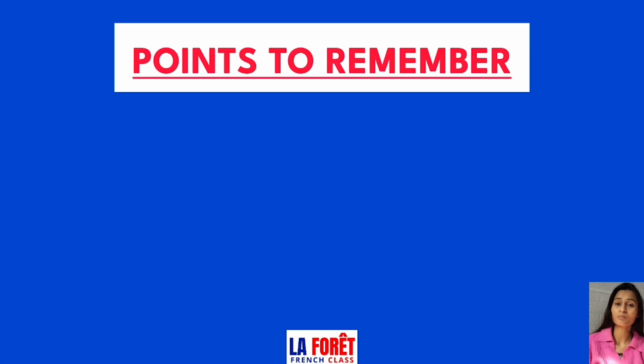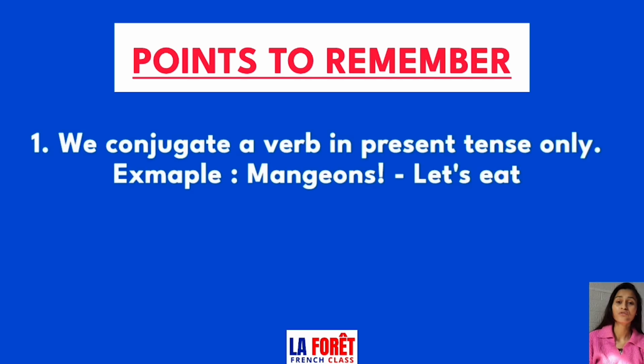Now I'll tell you some points that are really important to form imperative of a verb. First, it is based on the conjugation of present tense only. Means to form an imperative of a verb, we conjugate the verb in present tense only. For example, to say let's eat, we will take the nous form because this command includes ourselves. And to conjugate in imperative, we will take the present nous form of manger. So it will become mangeons for saying let's eat.